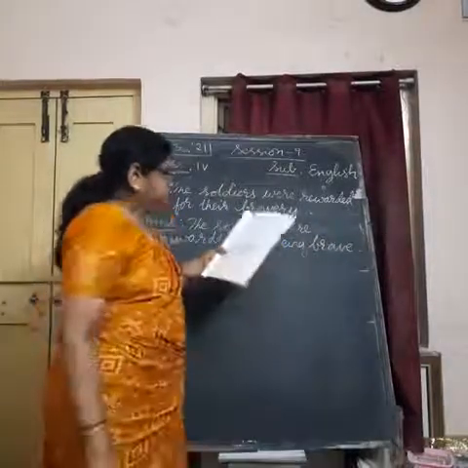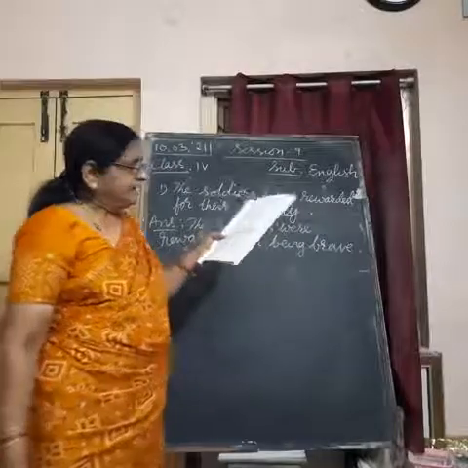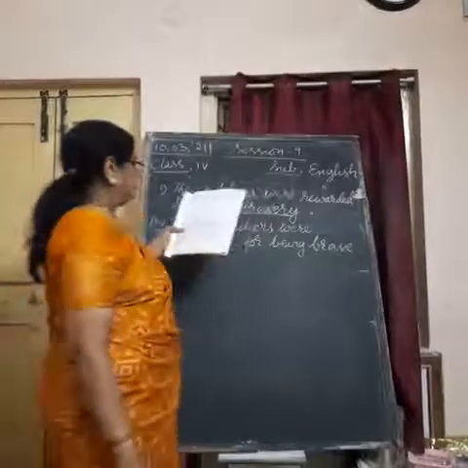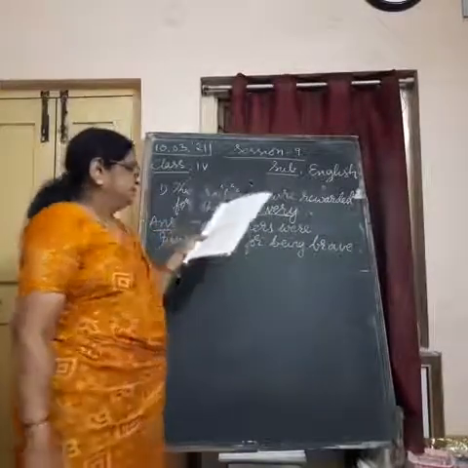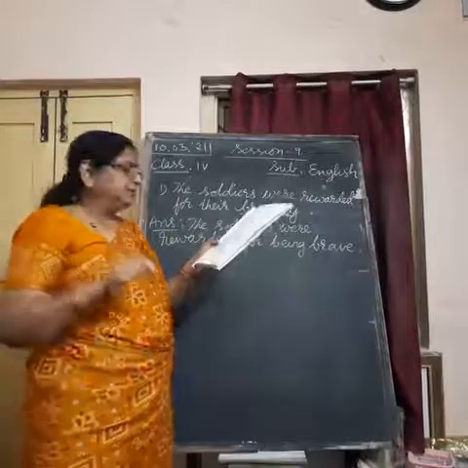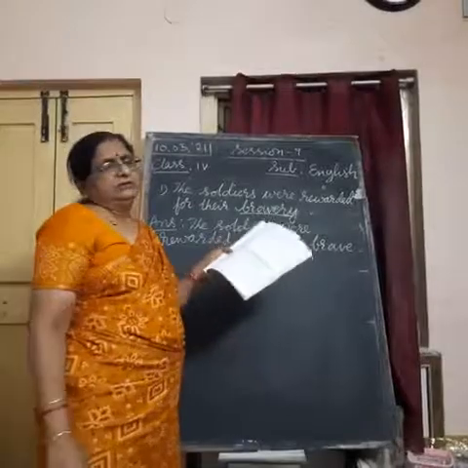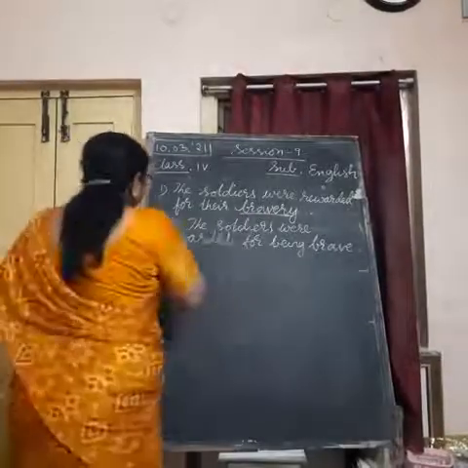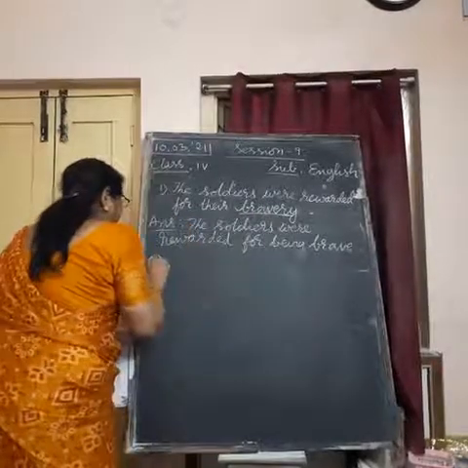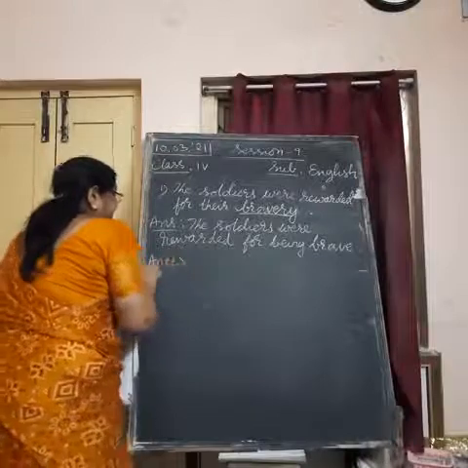Okay. Next one is: the queen admired her beautiful new crown. Understand? Here how do you write? The queen admired the beauty of her new crown. Here I am going to write only the answers now.